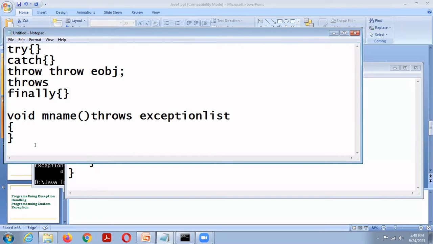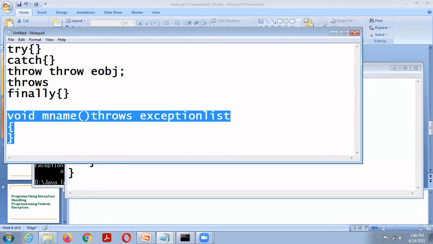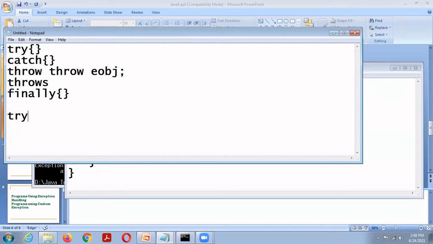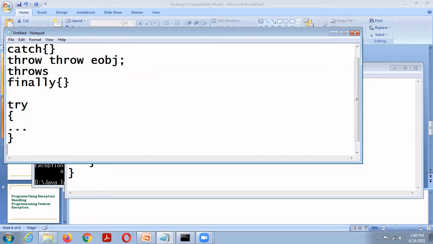So now I will write the syntax of this. This is the try block, then statements. Then catch, exception 1, E1.